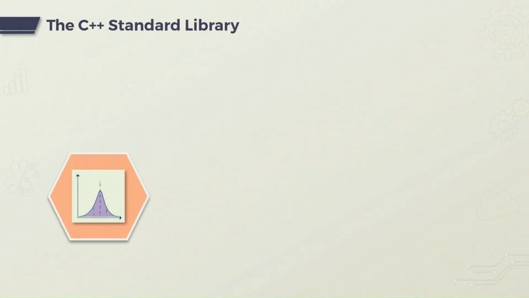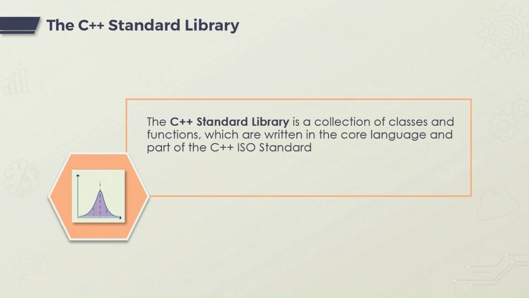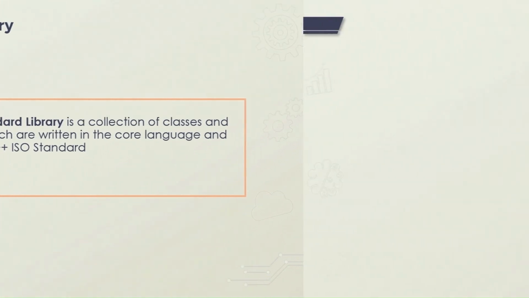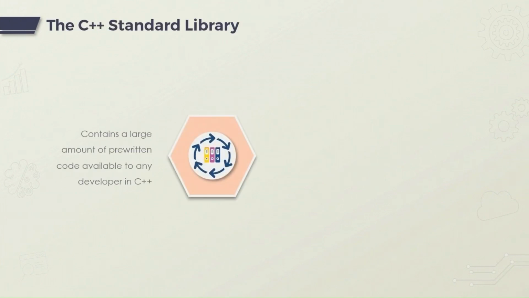Whichever one of these compilers you happen to be using, you can fully rely on support for something known as the C++ standard library. As its name would suggest, this is a collection of classes and functions, all of which are written in the core language and are a part of the C++ ISO standard. You might recall that some of the principles we earlier discussed spoke about the need to use an up-to-date compiler and not rely too heavily on extensions.